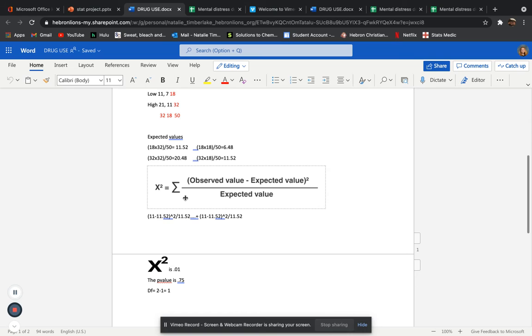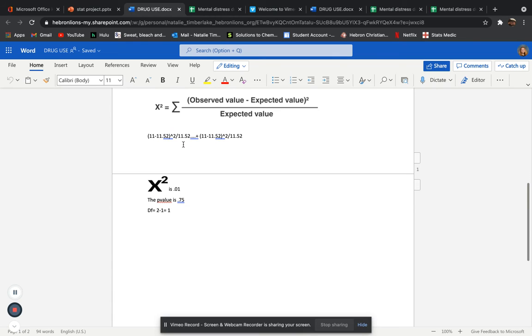To find the chi-square value, you do the observed value minus the expected value. For example, you would do 11 minus 11.52, square that, and then divide it by the expected value, which would be 11.52. In this case, the chi-squared value would be 0.01, and the p-value is 0.75.